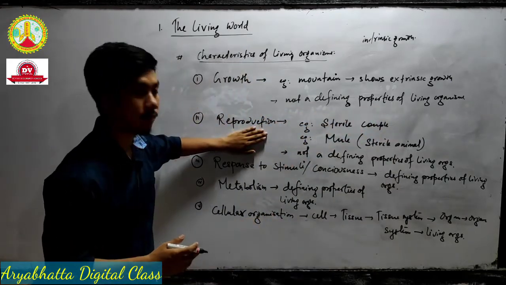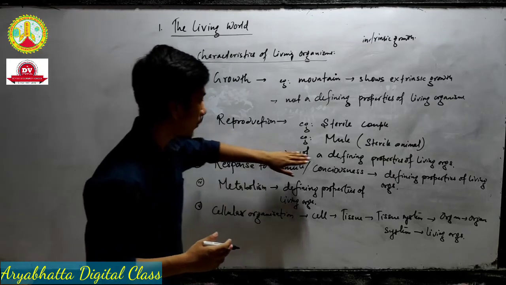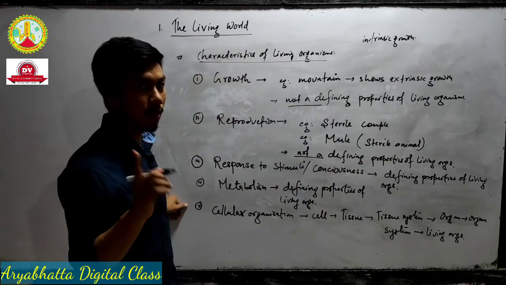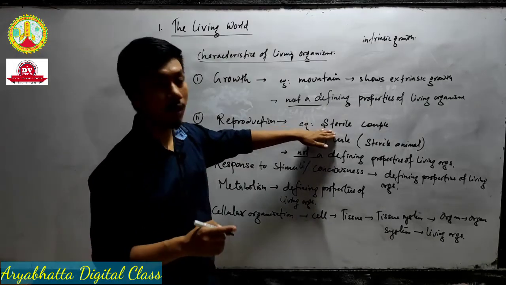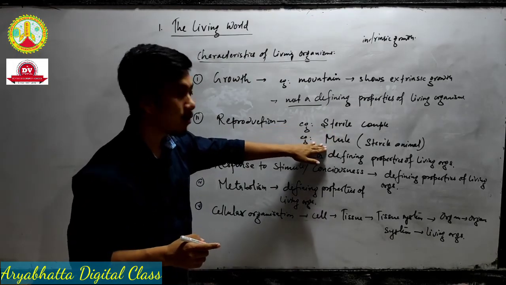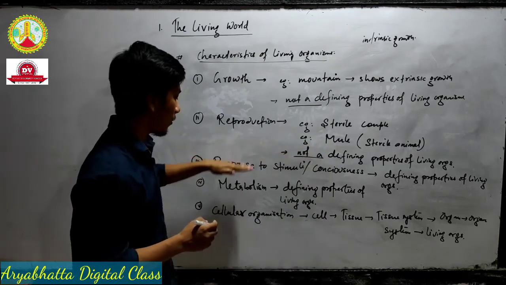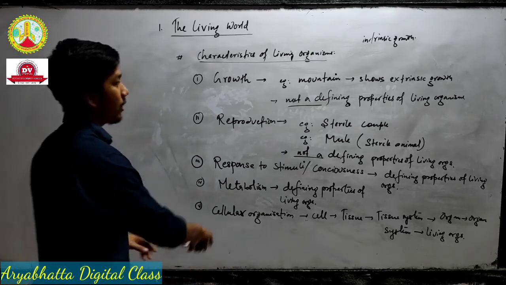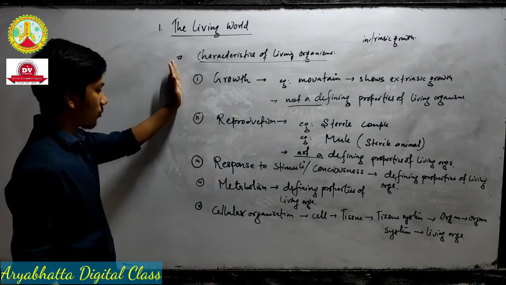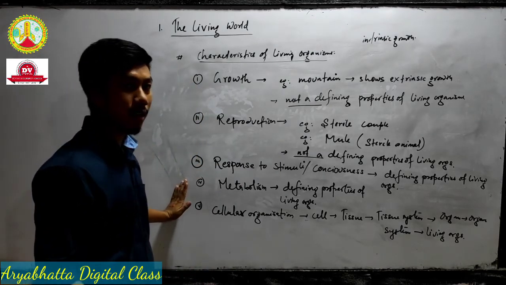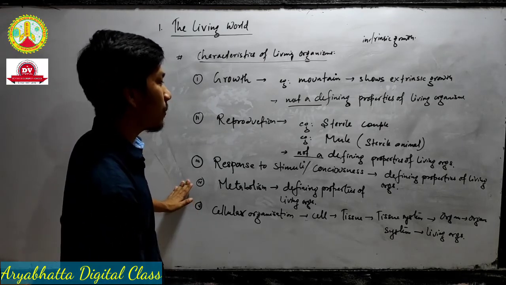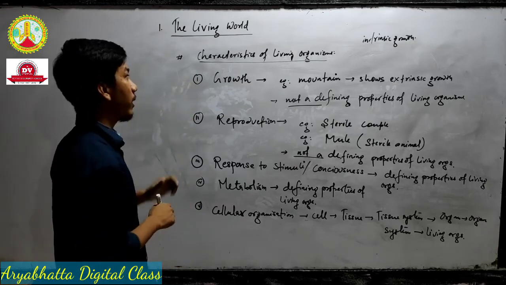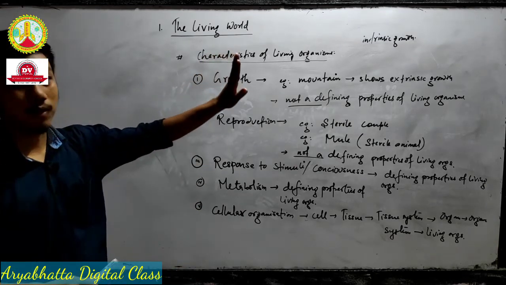Next is reproduction. It is also not a defining property of living organisms. Why? Because there is an exception: in a sterile couple we find the exception, and in the mule animal we find the exception, and the rest of the characters are all defining properties of living organisms. Only those organisms which show all those characteristics can be considered living organisms, but there is an exception in 2 characters, growth and reproduction. So remember, this is the characteristic of living organisms.